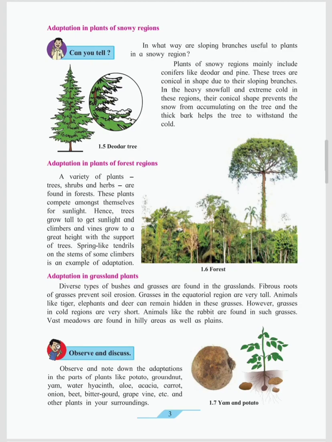Adaptation in plants of forest region. How is a forest? Students, a forest is a region where there are a lot of trees and trees only. There are different kinds of trees, different species of trees: mango trees, pine trees, medicinal plants, different poisonous trees also. Some tall trees, some short trees, some shrub-like trees, and many more types of trees. These trees are mainly tall in size.